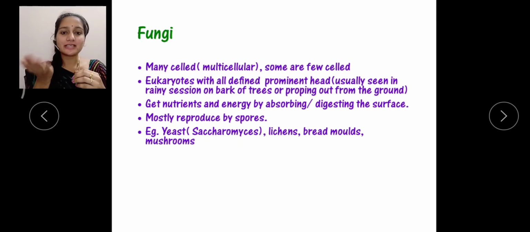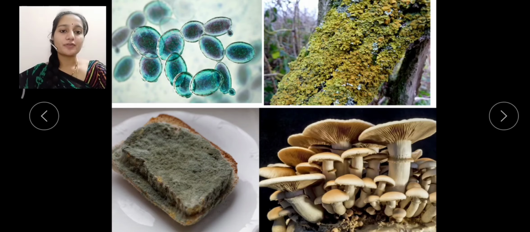For example, if this is a plant, fungi growing over that start absorbing all the plant nutrients and keep growing. Mostly they reproduce by spore formation. For example, yeast or Saccharomyces, lichens, bread molds and mushrooms. This is yeast, or Saccharomyces, which has another type of reproduction, that is budding, and these are lichens, which are mostly observed in rainy seasons on wood or trees.